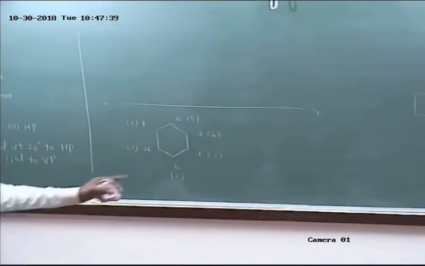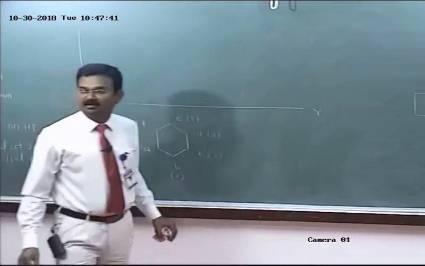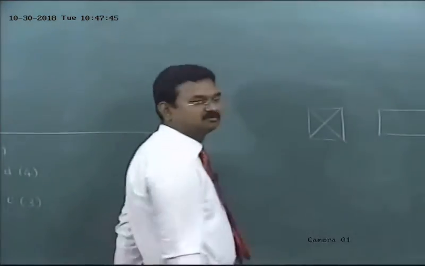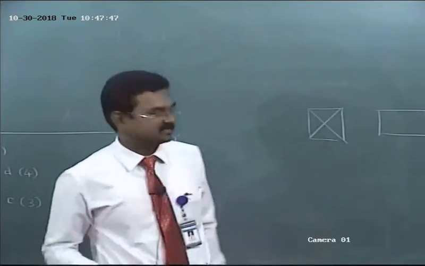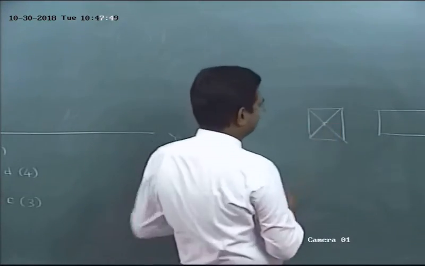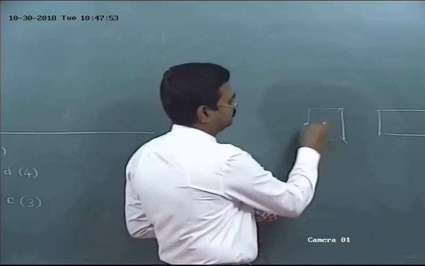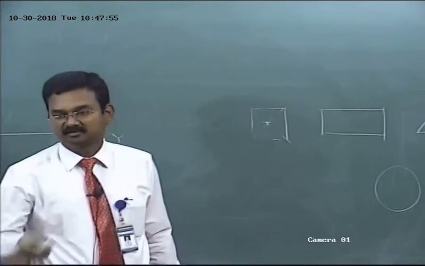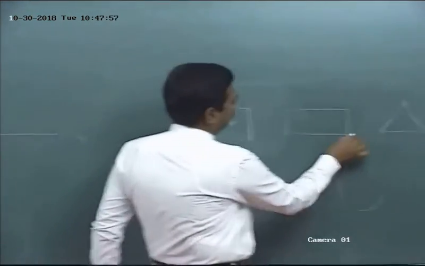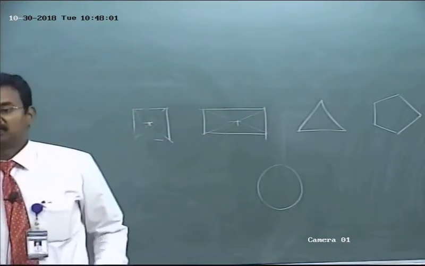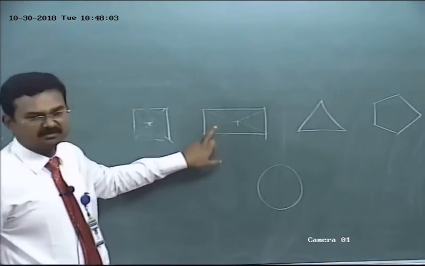Archana. Square, how to find the center point? Draw the diagonals of the square. Diagonals intersect at the center of the square. Erase unwanted lines. Am I right? This is the center point. Rectangle, in the same way. This is the center point. After obtaining the center point, you have to erase the diagonals.